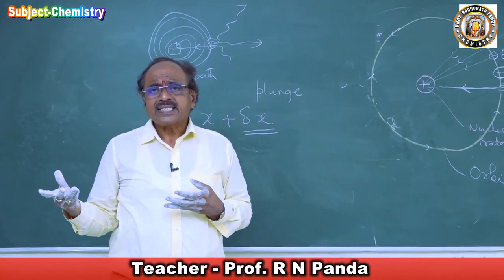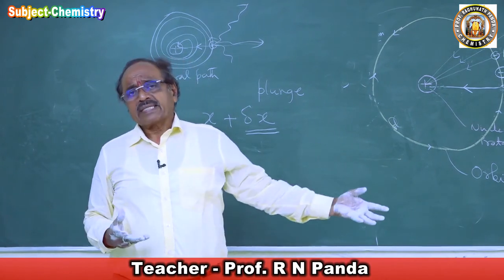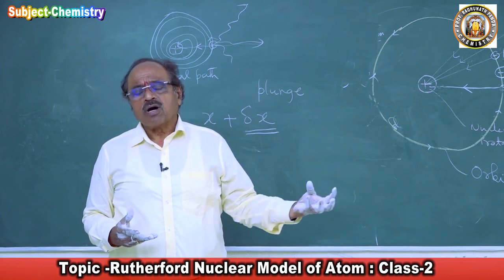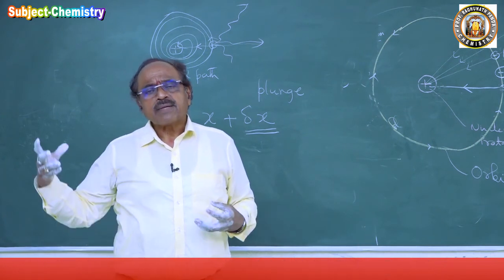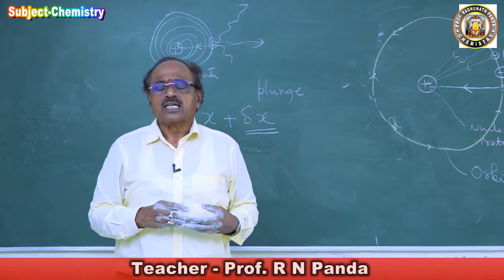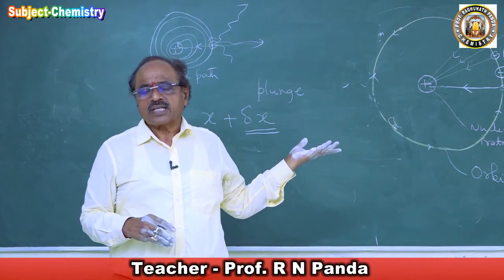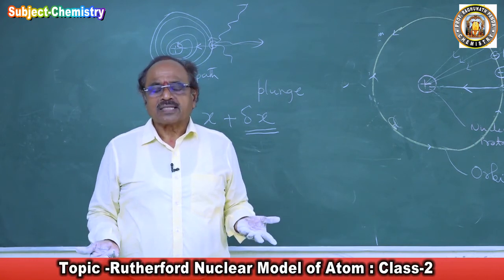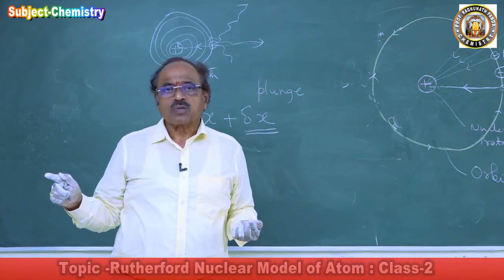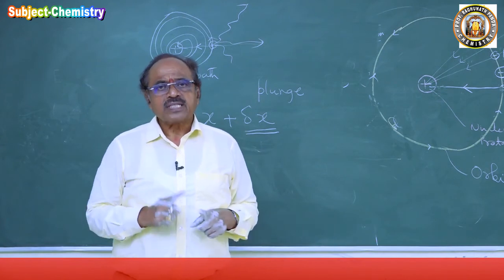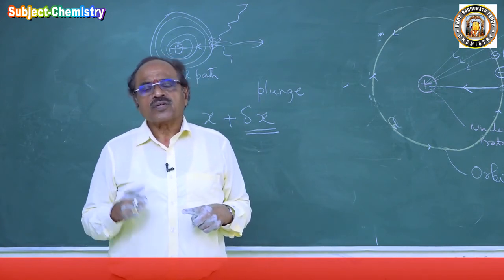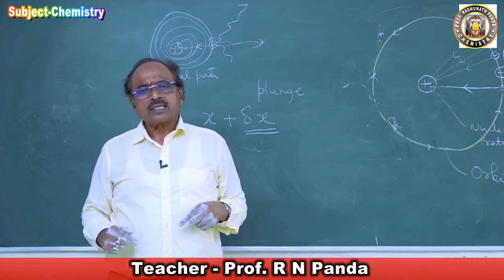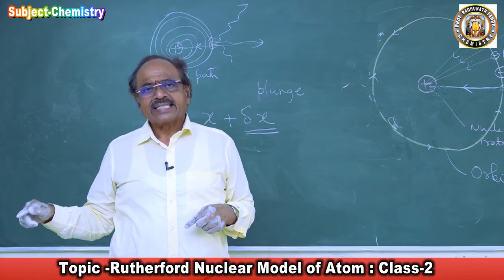Taking inspiration from Planck's quantum theory, he applied some corrections to Rutherford's model of atom, and that model came to be known as the Bohr model of atom. To know the Bohr model of atom, we first have to read what is the theory of electromagnetic radiation. Then we will read Planck's quantum theory of electromagnetic radiation.